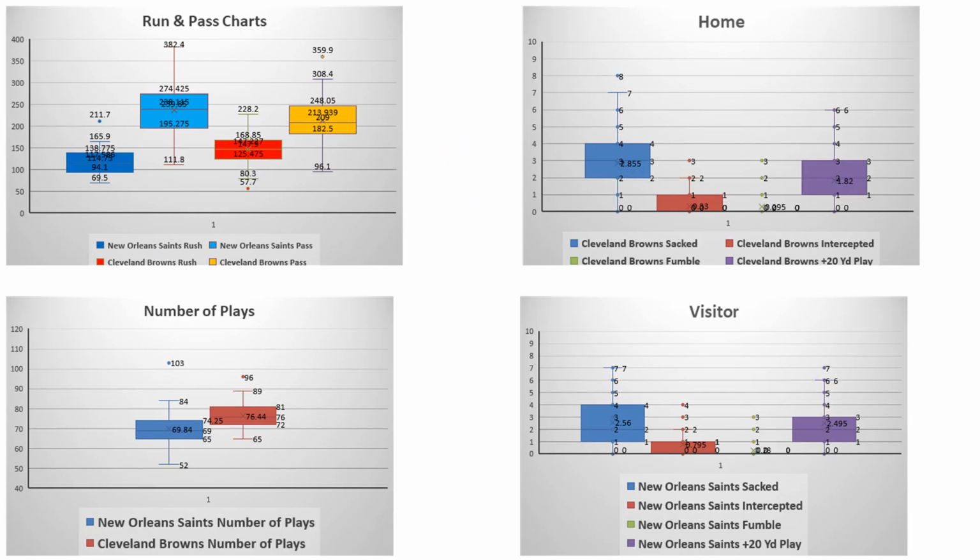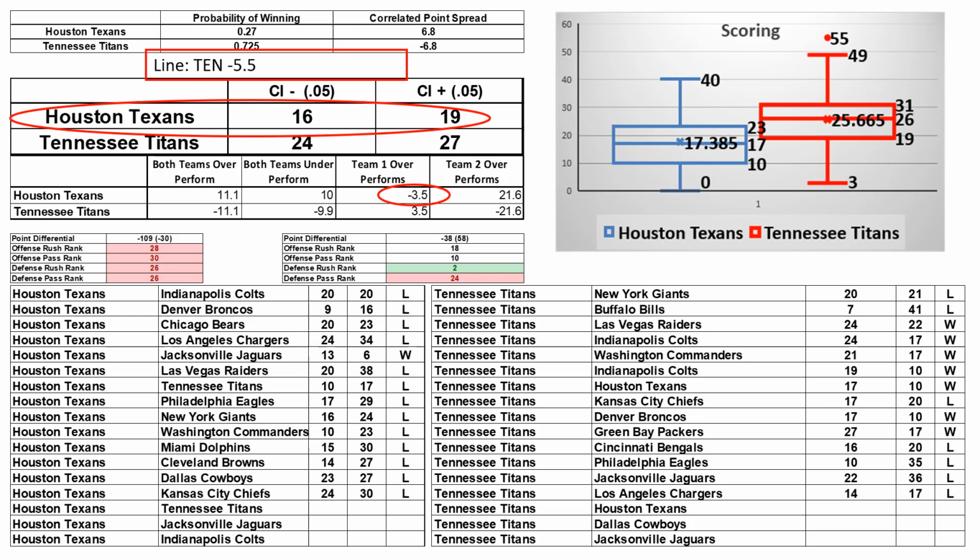Look at the run pass chart. Nothing crazy there. Slight advantage for New Orleans in the passing game. Advantage for Cleveland in the running game. Not a whole lot of difference in the fumbled, interception, sacked and big plays. So overall, though, I think Cleveland's overall strength and power is probably going to come through on this one.